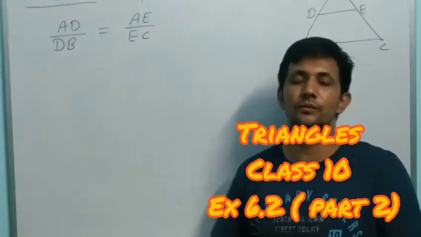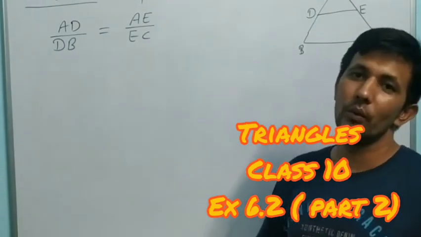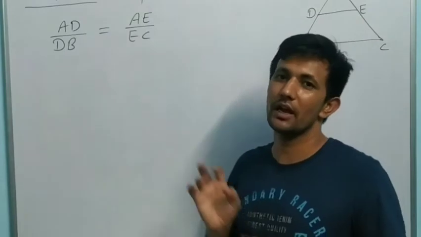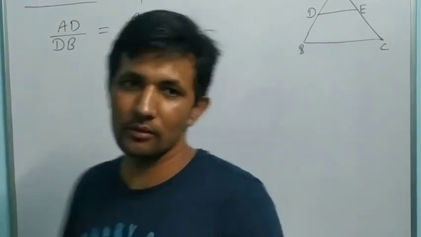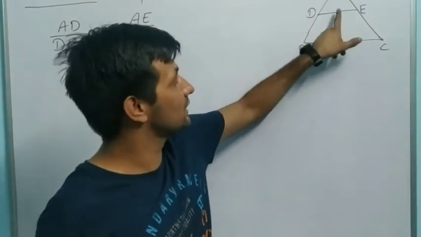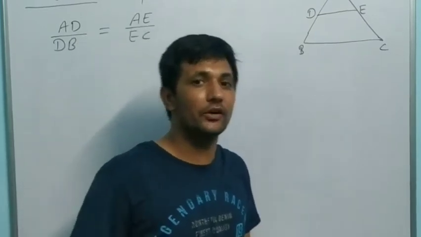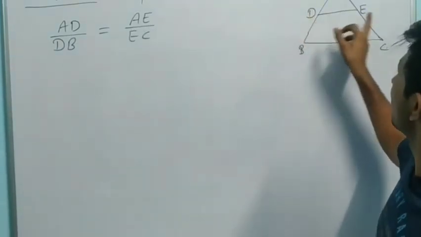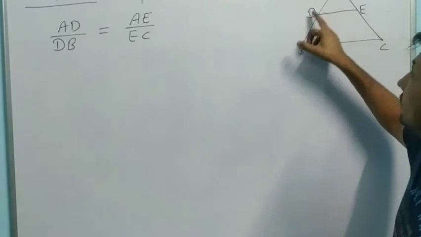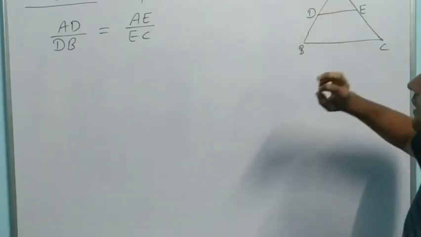Dear students, in the last class we learned Thales theorem. Does everyone know what Thales theorem is? If a line is parallel to one side of a triangle and intersects the other two sides at distinct points, then the ratios are always equal.